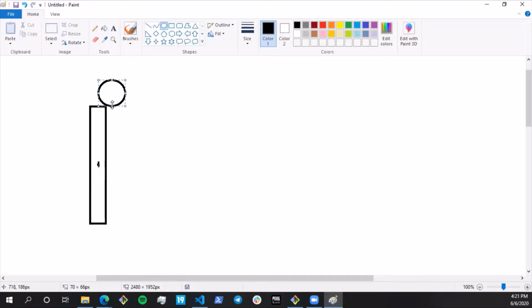So this point over here, this is the center of the ball dot y plus diameter by 2, so we get over here, and this is the center of the paddle, so paddle dot y minus paddle height. So this is how we are detecting if it is going to be touching the paddle.